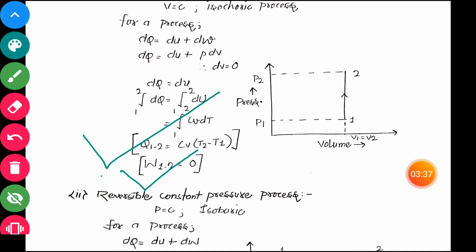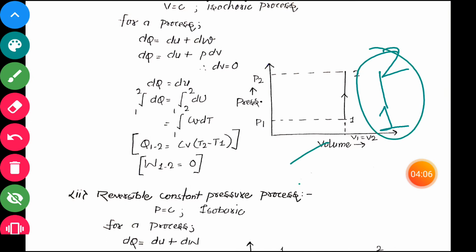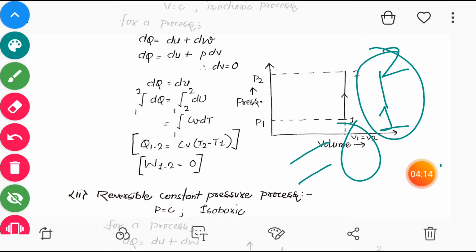Now we can understand this from our pressure volume diagram. Here volume is constant, so the process occurs from 1 to 2 as a straight line. We know that the area under the PV diagram gives us work. Here there is a line, and the area under this line is 0, so we get work equal to 0. So here work is also 0.